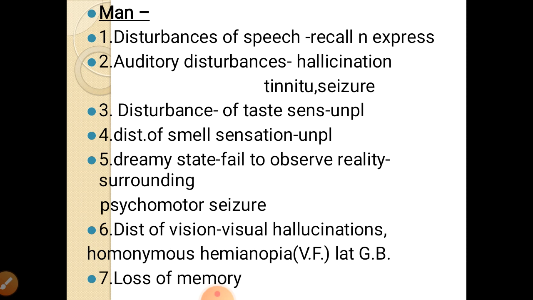So with removal of the bitemporal cortex in human beings, there is disturbance of speech, auditory disturbances, hallucinations, unpleasant taste sensation, unpleasant smell sensation, the subject may go into dreamy states, that is psychomotor seizure, visual hallucinations, and loss of memory. All these are found in bitemporal resection of the bitemporal cortex.